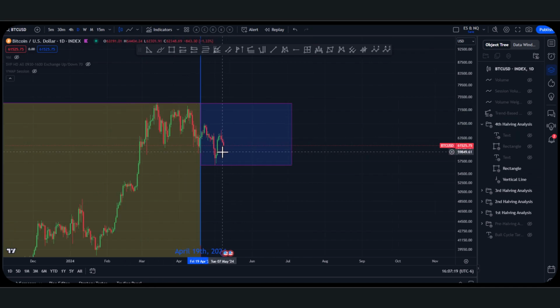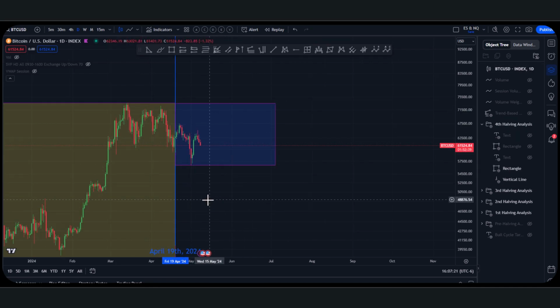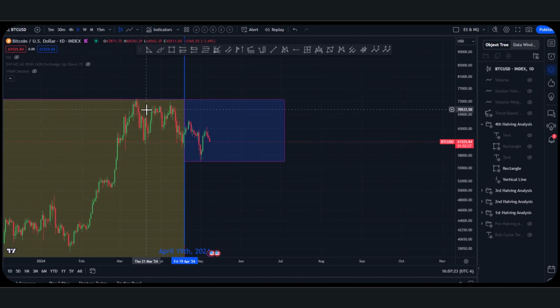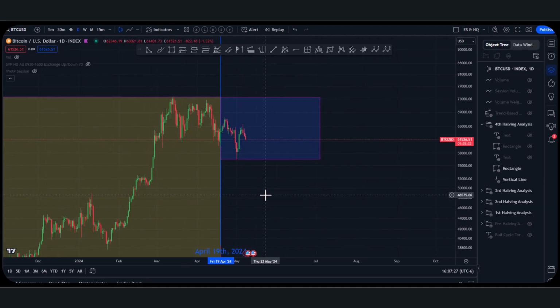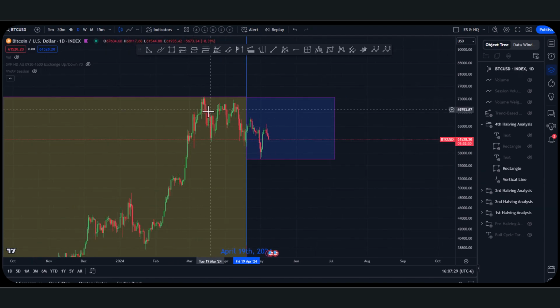Again, one of the different mechanics to this halving is that we took out the last all-time high before we hit the halving. But I want to make something very clear that's very important. Even though we deviated above it, we breached above it, there was no acceptance. There was no actual breakout and backtest continuation to the upside. It was like a swing failure pattern, right? A breach, not a breakout. So we still have not broken the all-time high. We breached it, but not broke it.